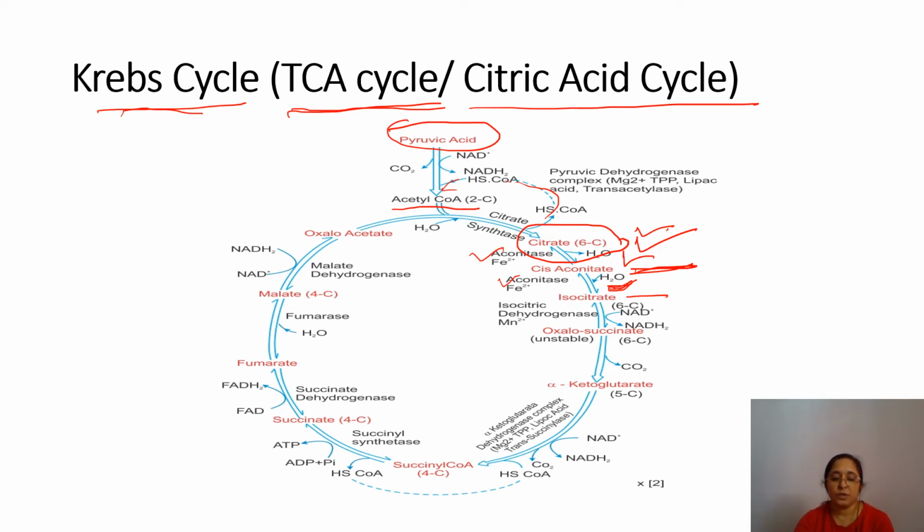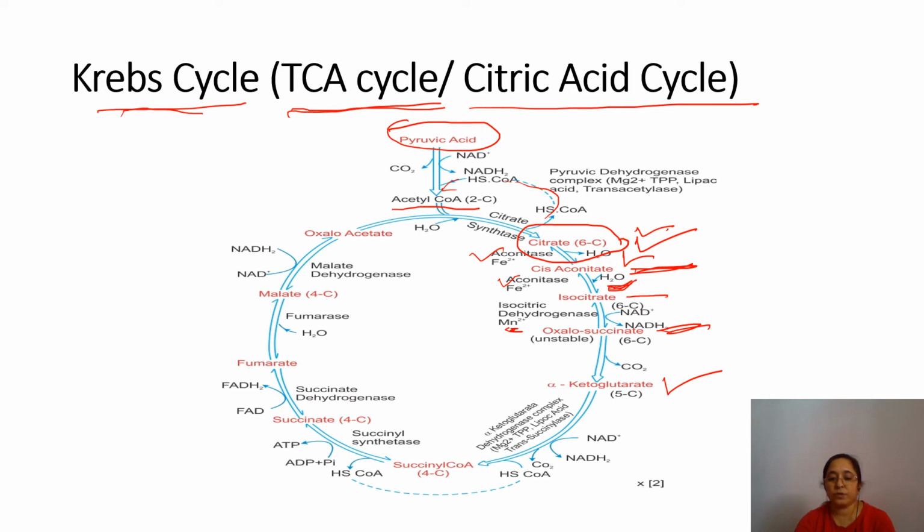Now this isocitrate will convert into oxalosuccinate, and here you can see NAD will form NADH2, isn't it? The enzyme is isocitrate dehydrogenase, in the presence of manganese. After this, oxalosuccinate will convert into alpha ketoglutarate by decarboxylation, the removal of carbon dioxide. Here the enzyme is decarboxylase.